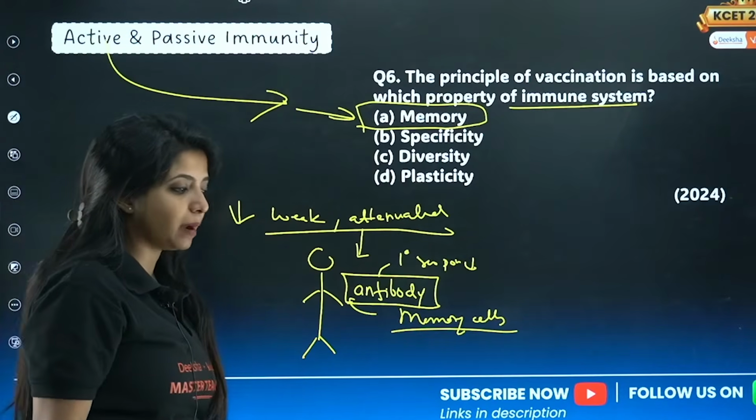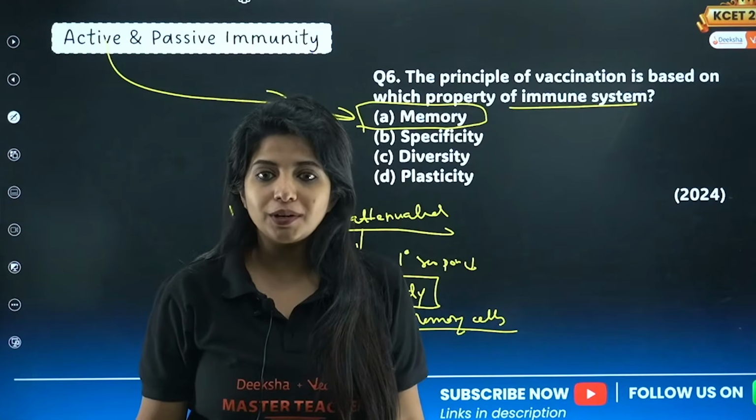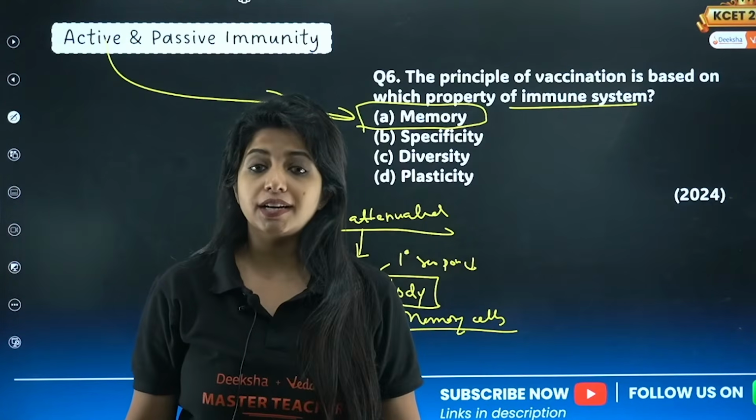For example, I have a snake bite. I do not wait for my body to produce antibodies. Rather, I give ready-made antibodies. That is passive immunity.